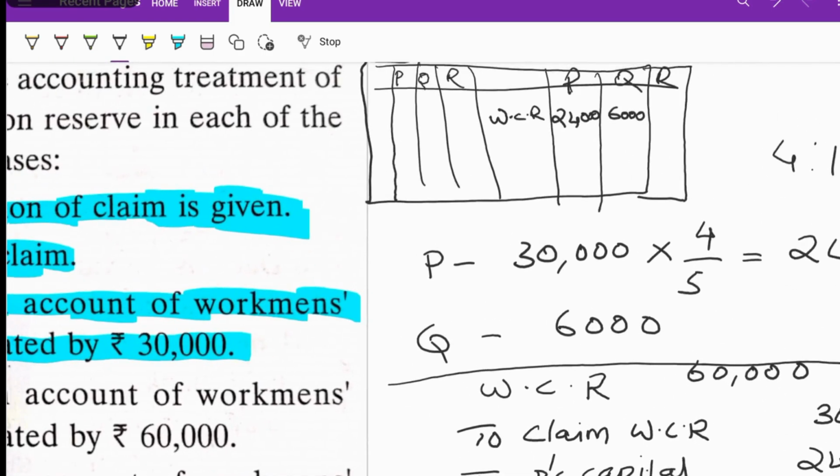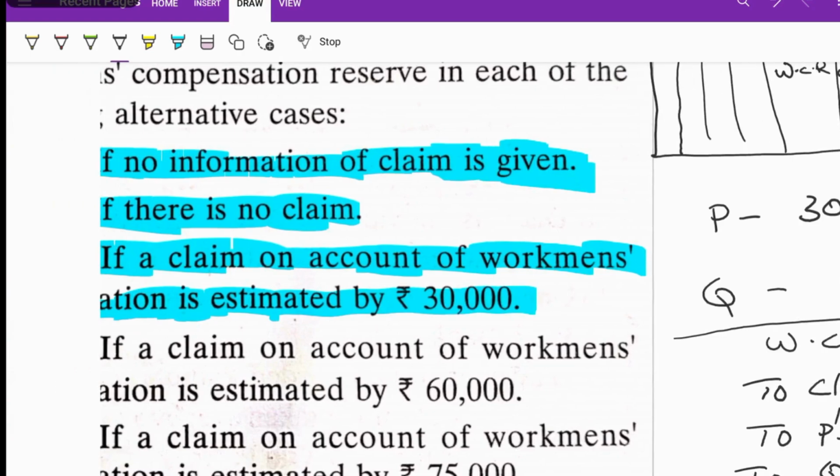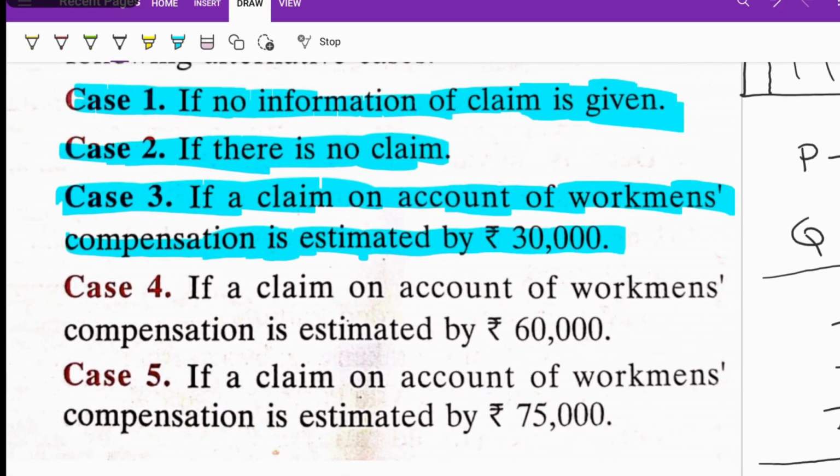So that is case number 3. Now we are going to discuss case number 4.